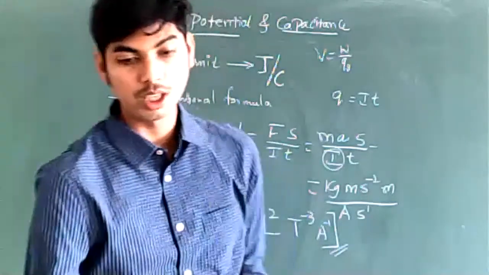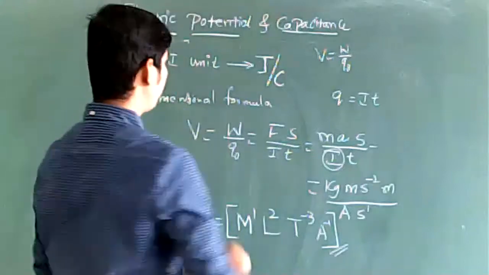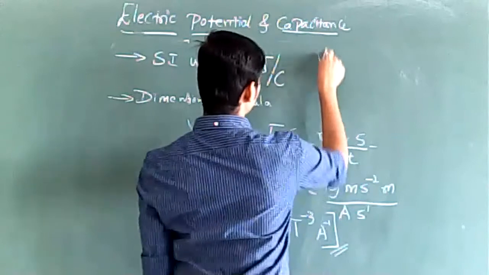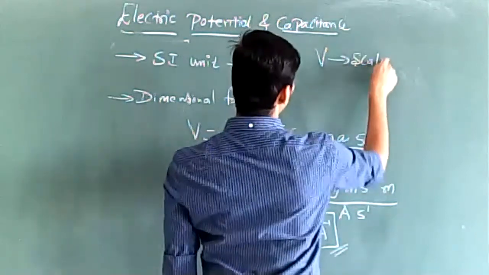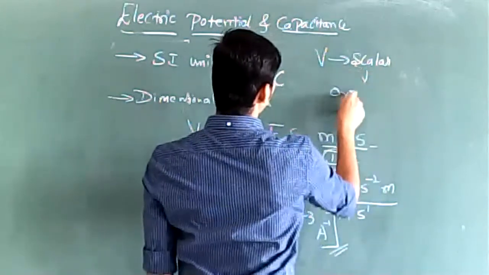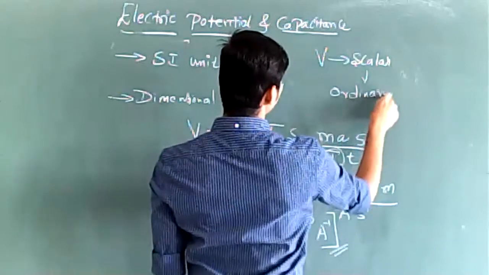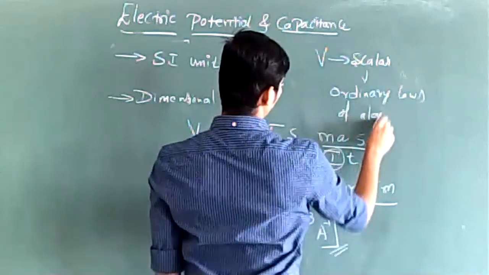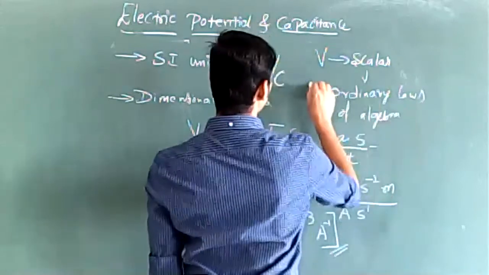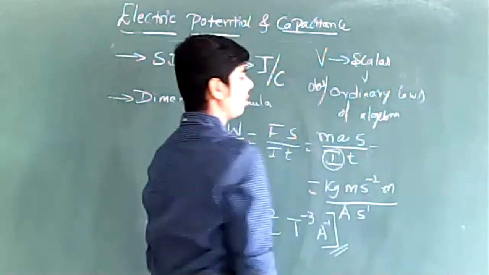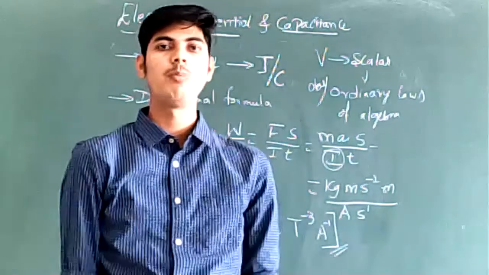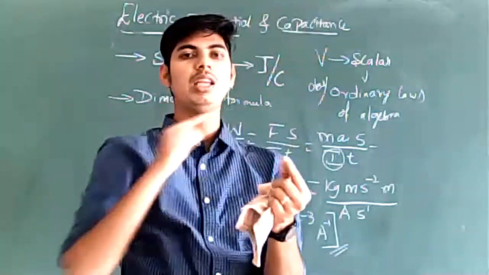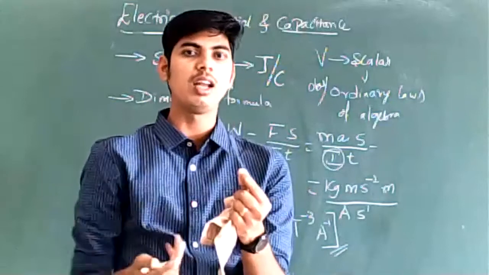And electric potential is a scalar quantity. That means it obeys ordinary laws of algebra. No special vector laws are to be used to evaluate scalars. Scalars obey ordinary laws of algebra. At a point, potential due to many charges can be just added like real numbers.